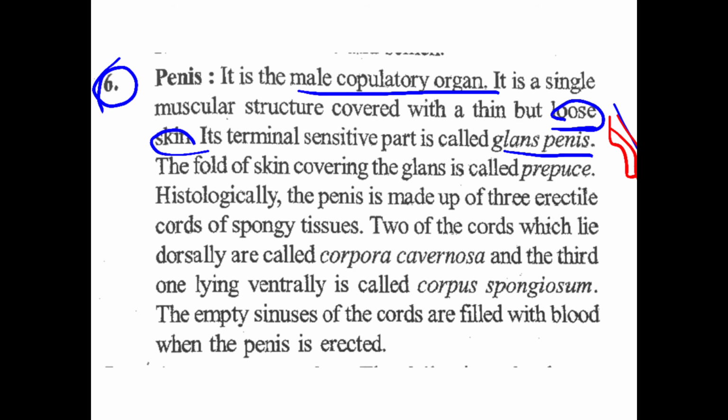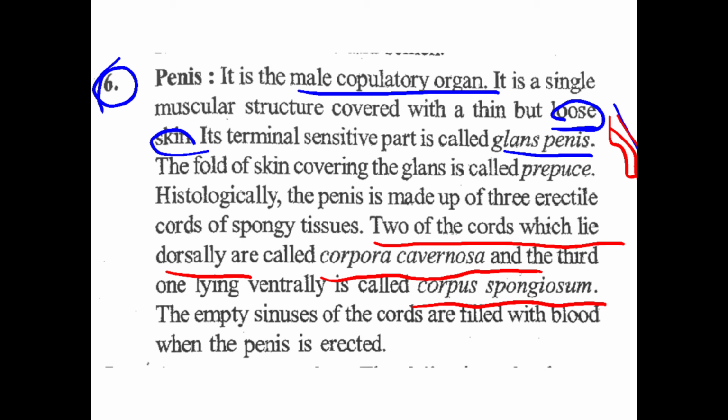Now we get why it is loose: because it is made up of 3 erectile tissue and spongy tissues. 2 of the cords which lie dorsally are called corpora cavernosa. And the third one lying ventrally is called corpus spongiosum.